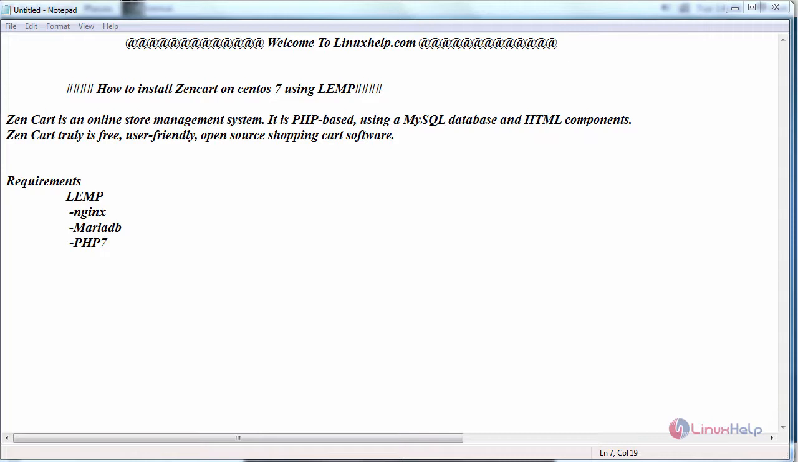The basic requirement is to have a LEMP setup, that is Nginx, MariaDB and PHP. While installing MariaDB, create a database for Zen Cart, a user with a password, and the version of PHP should be above 7.